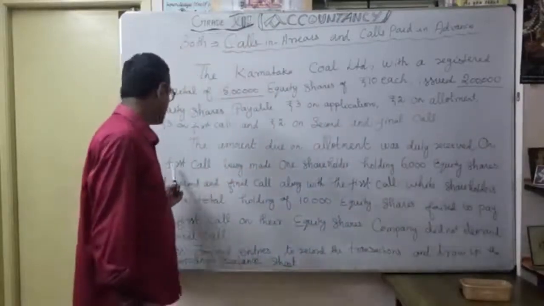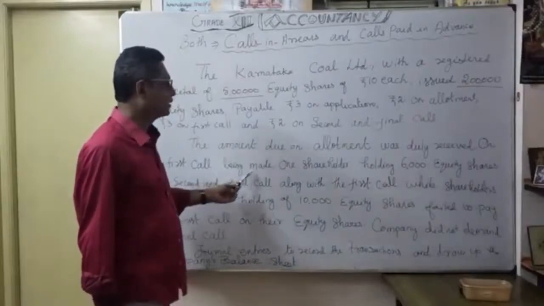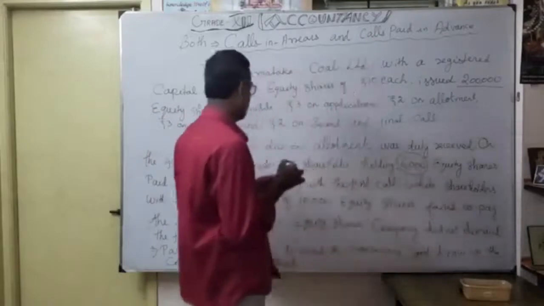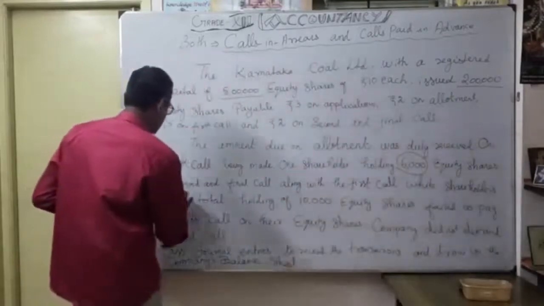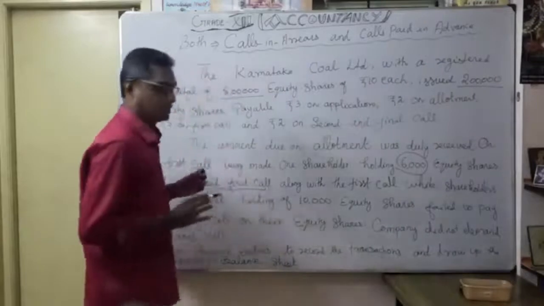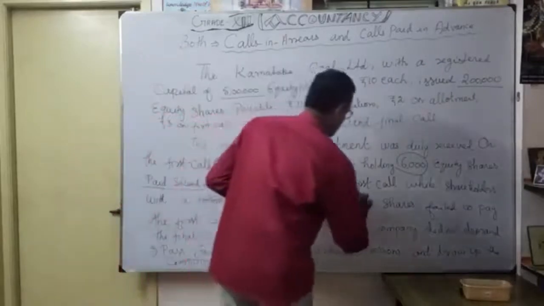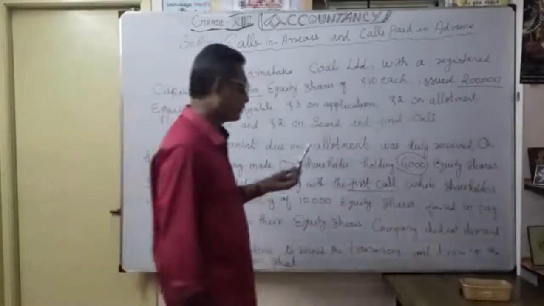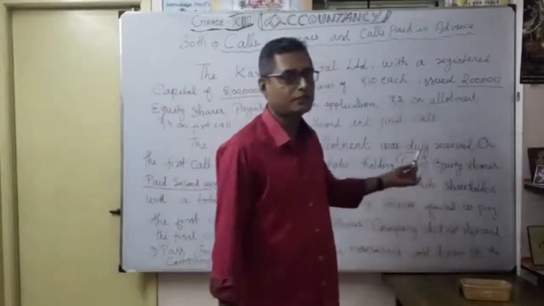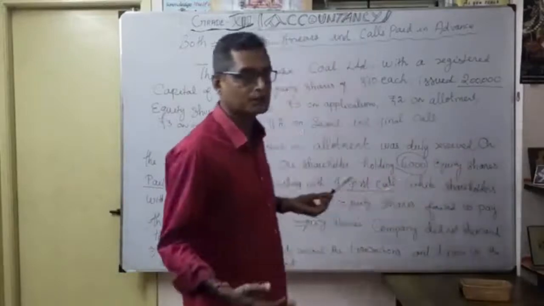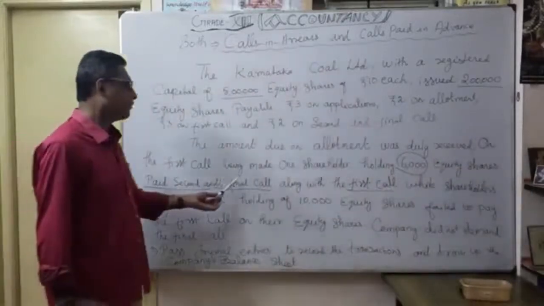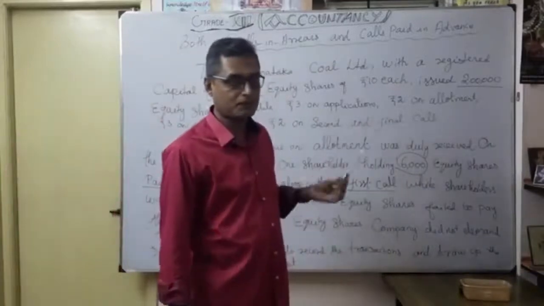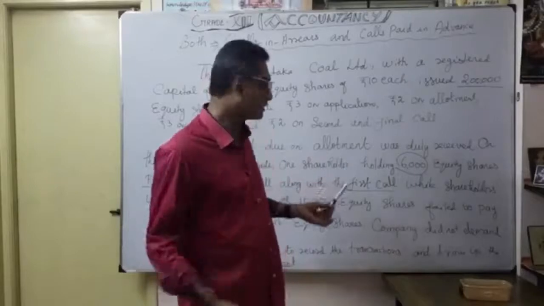On the first call being made, one shareholder holding 6,000 equity shares paid the second and final call along with the first call. So at the time of the first call itself, they paid in advance for the second call also.